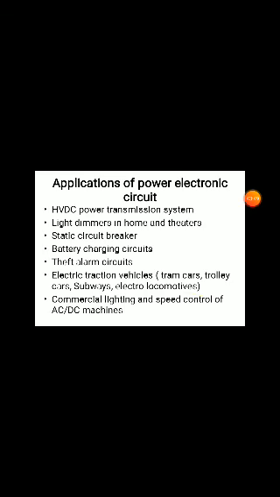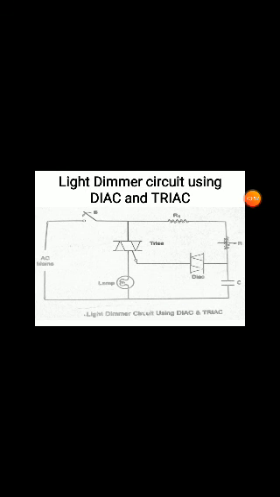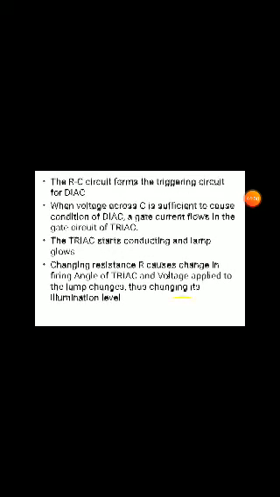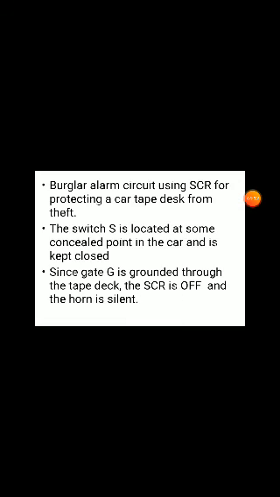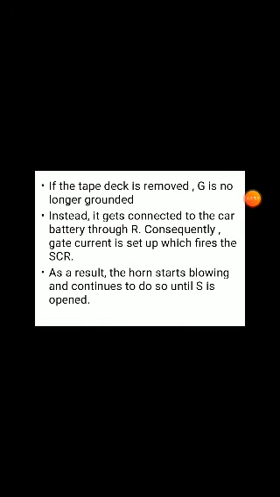Next: electronic ignition, commercial lighting, power control in chemical processing, power control in metallurgical processes, and power supply for aircraft, space shuttles and satellites. These are the different applications we generally use. The light dimmer circuit using diac and triac we also discussed, how it is controlled and operated. Here is the bulb alarm circuit and how we can operate it. This is the general operation and control.